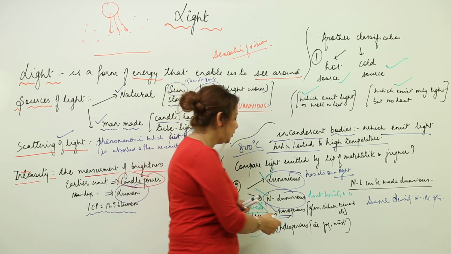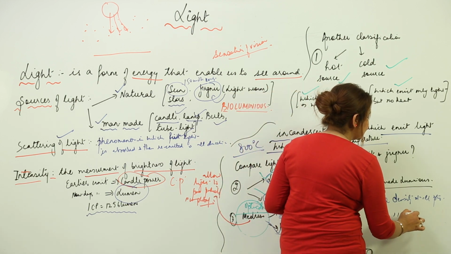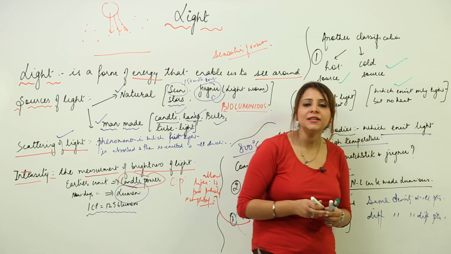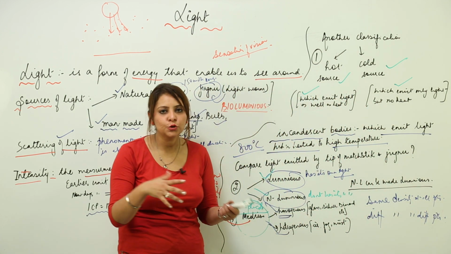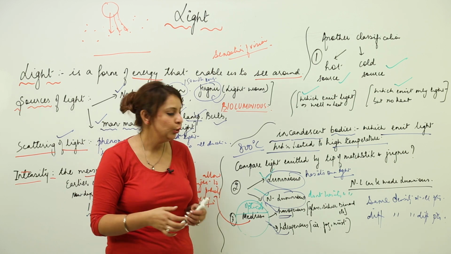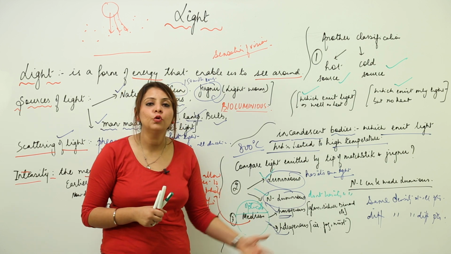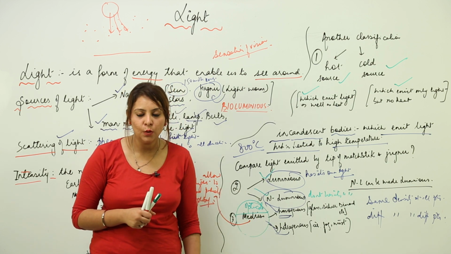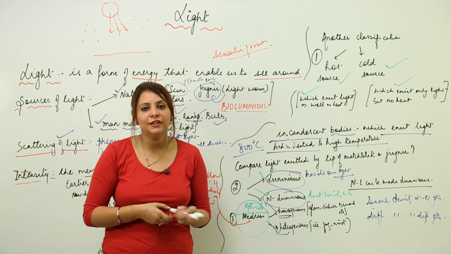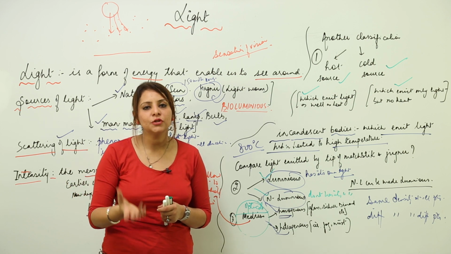The other is heterogeneous. Hetero means different. So it possesses different density at different points. There are certain points where you will find that density is too high, and certain points where you will find that density is too low. So this is an optical medium, but whether it is homogeneous or heterogeneous, they are going to allow light to pass through them. There can be a chance that they allow the whole amount of light to pass through or just a partial amount.